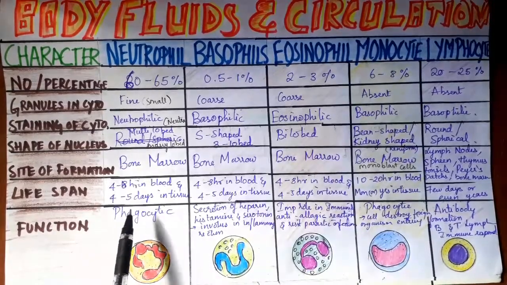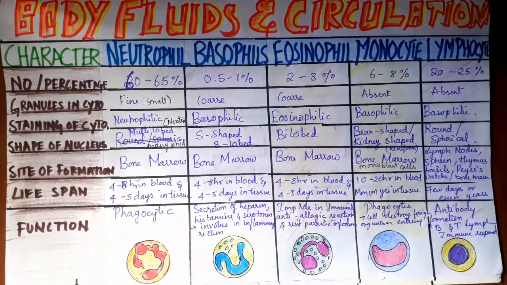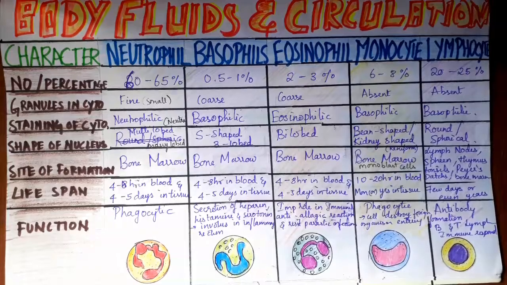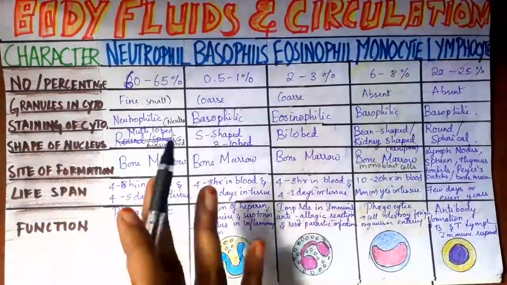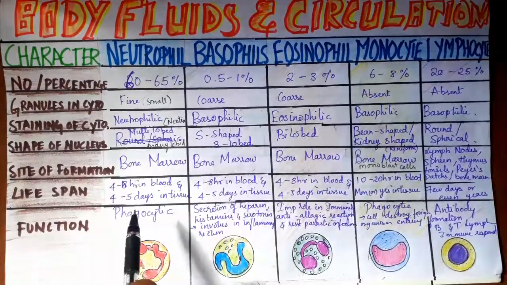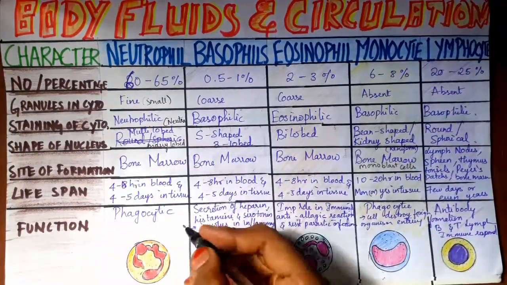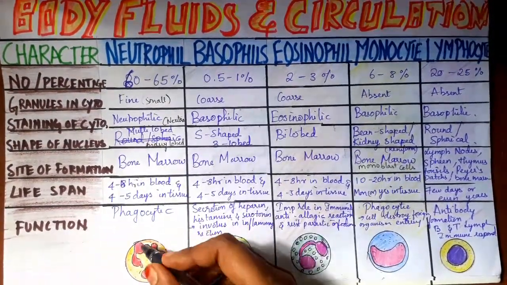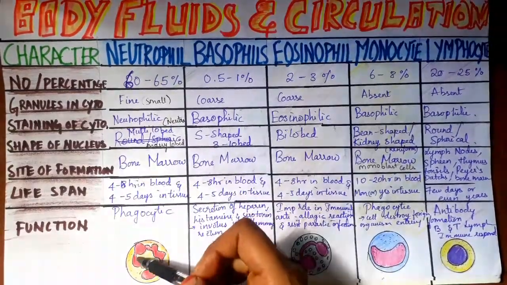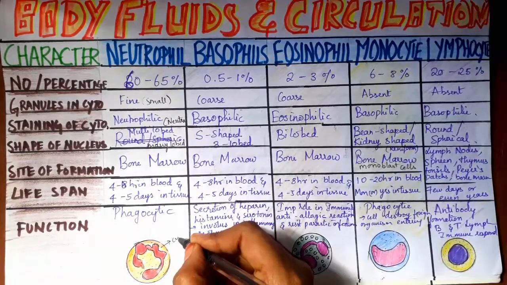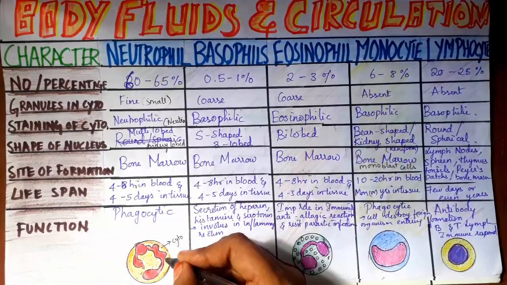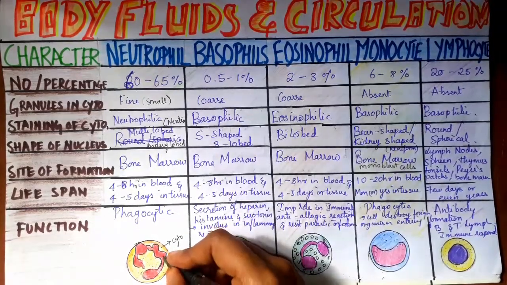The function is phagocytic function. Phagocytic means that if a foreign particle comes in, the neutrophil closes in on it and destroys it. That is the phagocytic property. And this is the structure. It is multi-lobed. See, multi-lobed. They have many lobes, and this is the cytoplasm, and these are the nucleus.